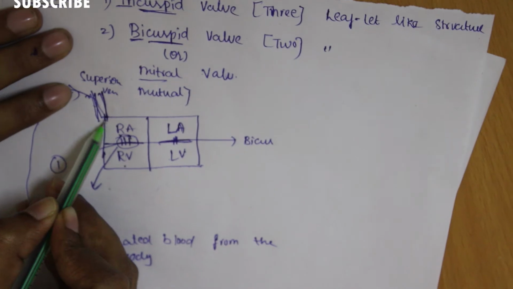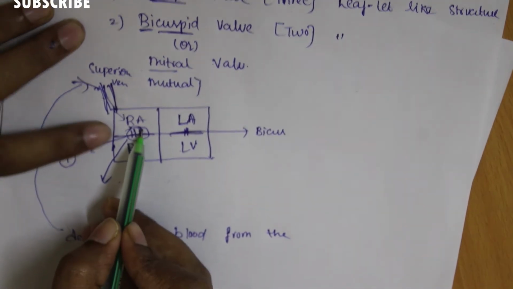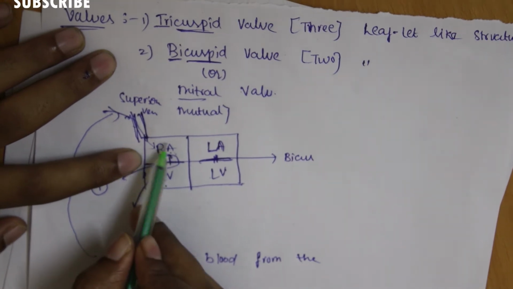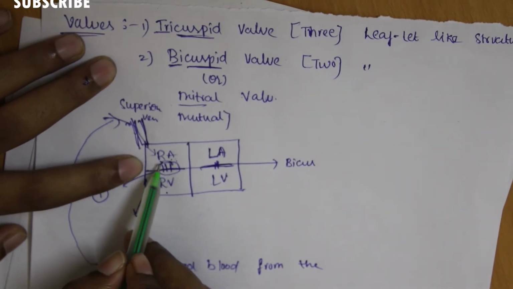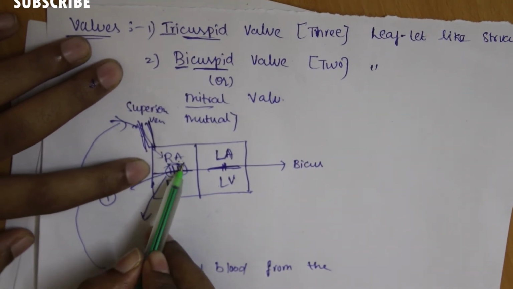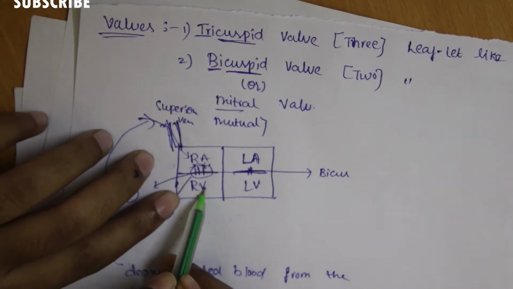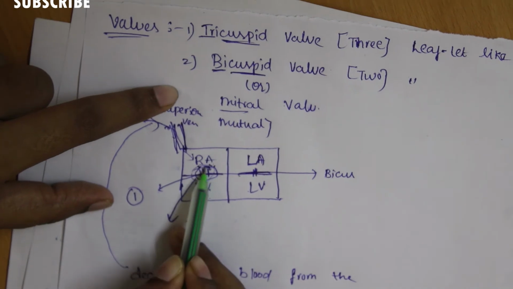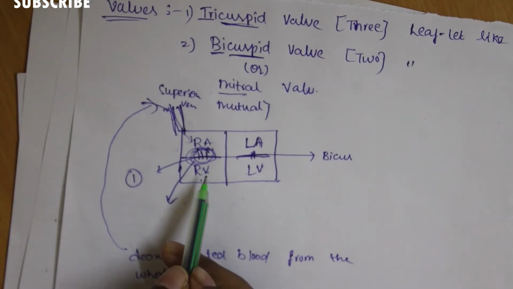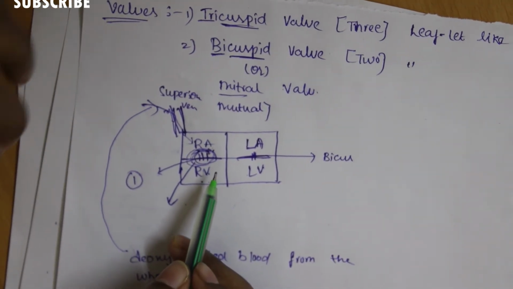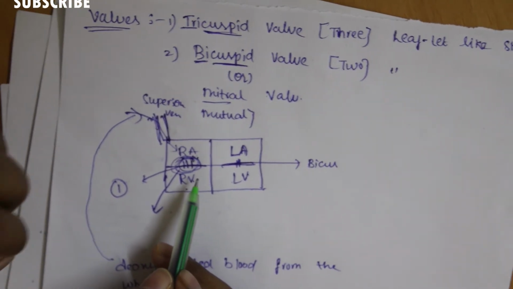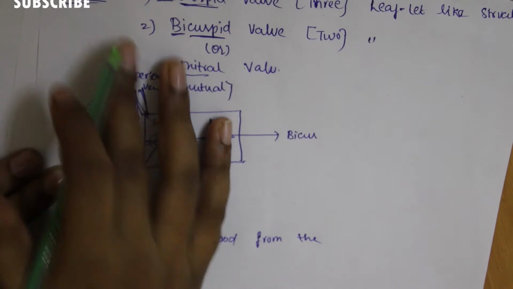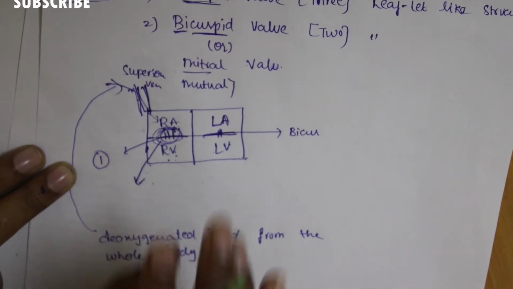When it collects blood and enters the right auricle, the blood can be stored in the right auricle. To prevent outflow of the blood from the right auricle to the right ventricle, there is a valve, an obstacle to hold the blood. This is the main function of the valve, to control the flow of blood from one chamber to another chamber.